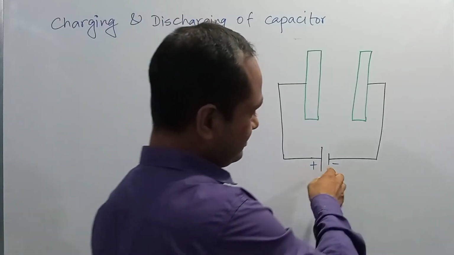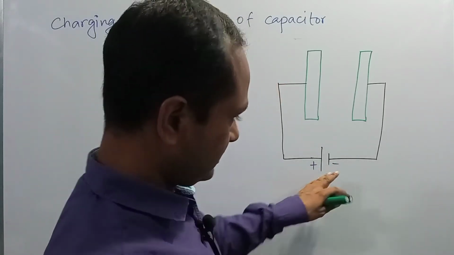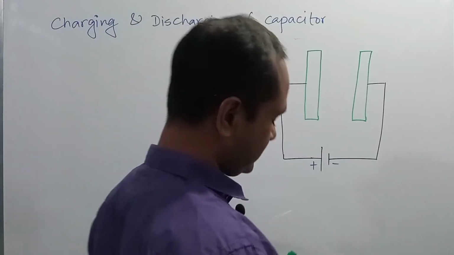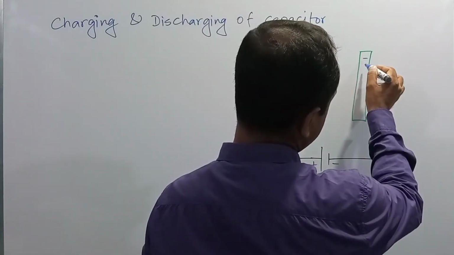When this plate is connected with the negative pin of the cell, the negative charge from the negative pin of the source will accumulate in the plate, as we can see.